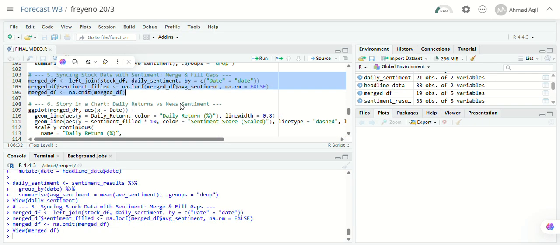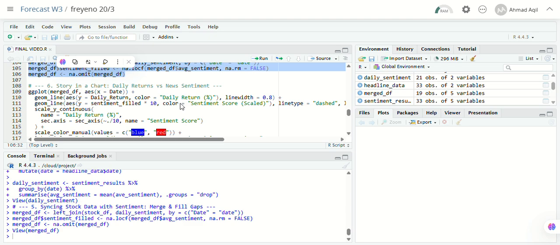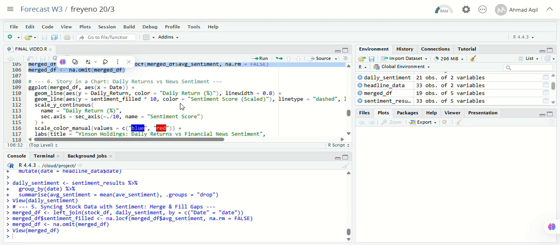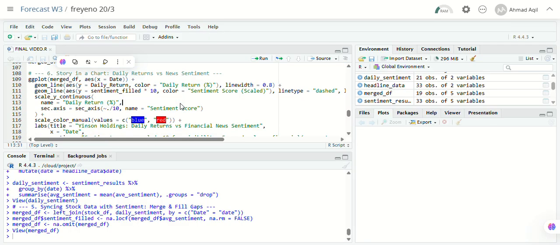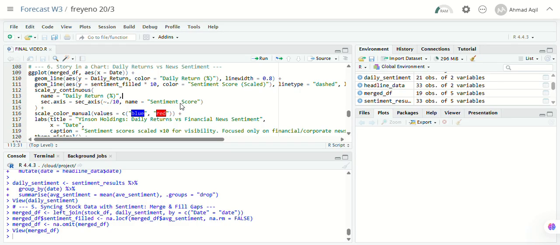Now we move to step number 6. After I've merged the stock return data with the news sentiment score, I'm going to visualize them together using a line chart. On the left y-axis, the vertical axis, I will plot Yinson daily stock return in blue. This shows how much the stock price went up or down each day in percentage terms. On the right y-axis, I will plot the sentiment scores, scaled up by 10 so they can visually compare. On the same chart, this appears as a red dashed line.